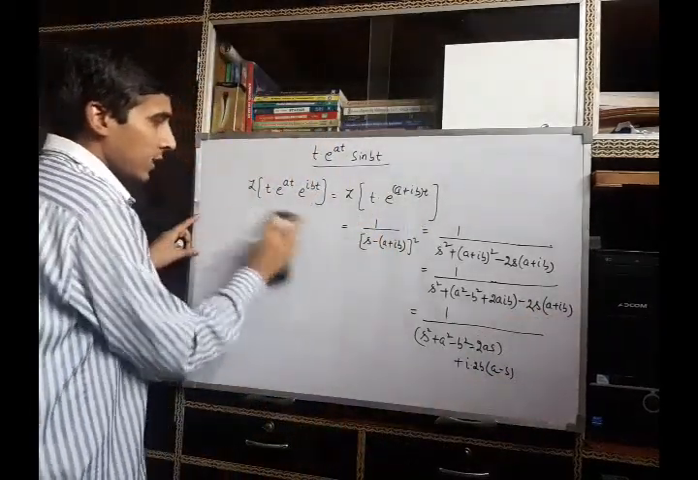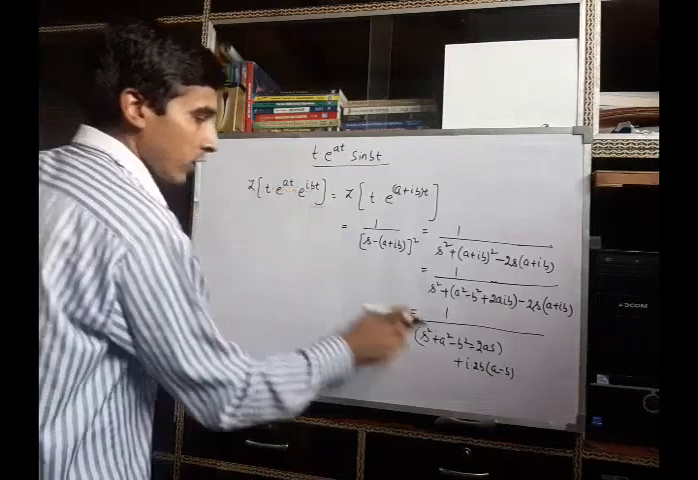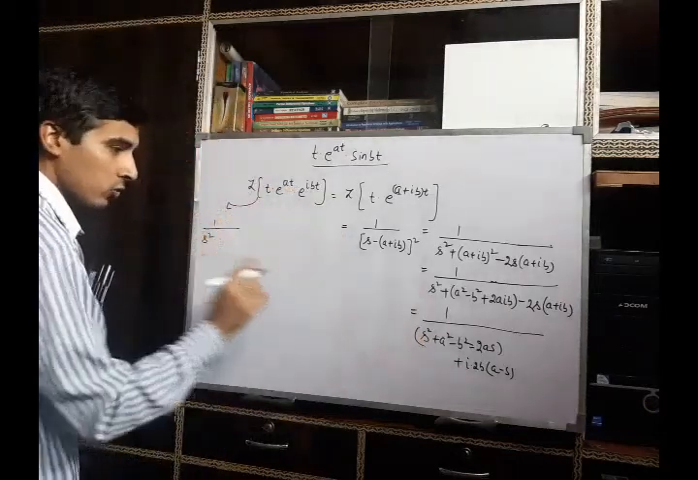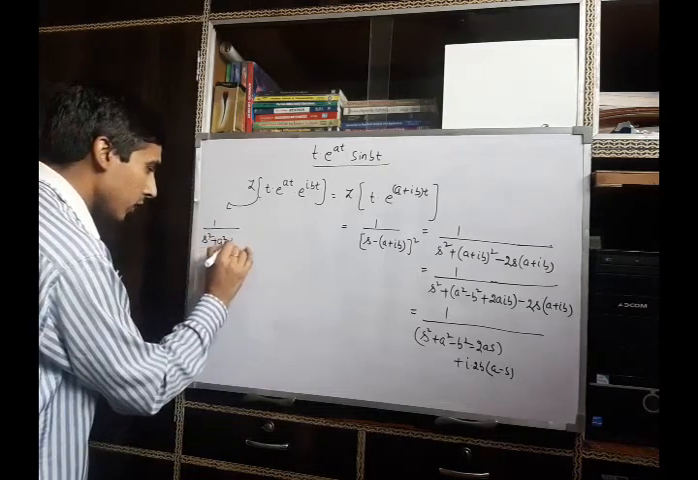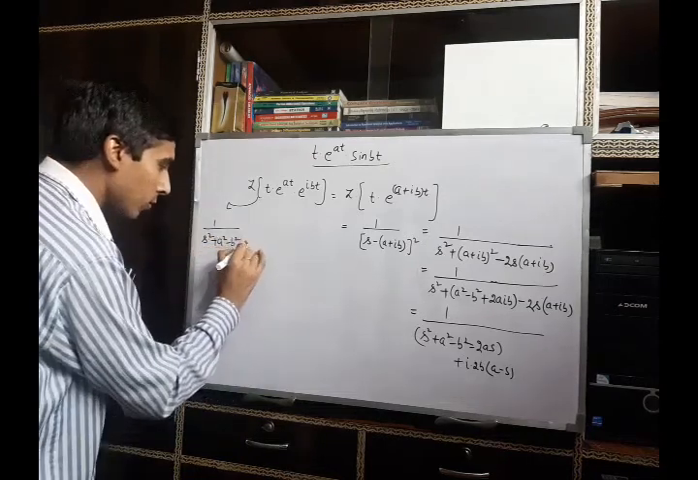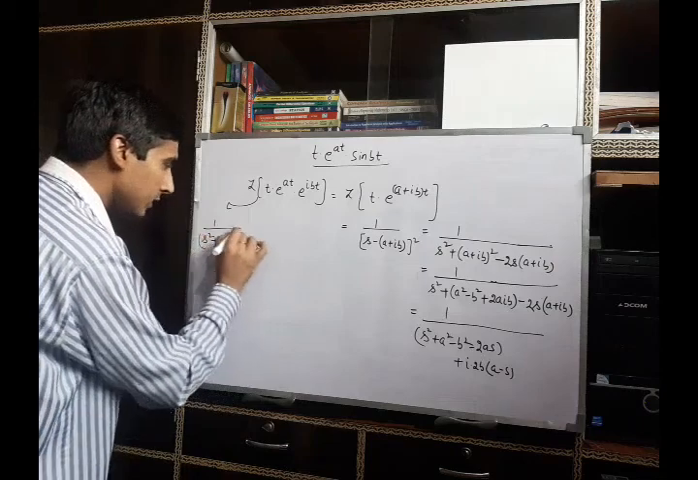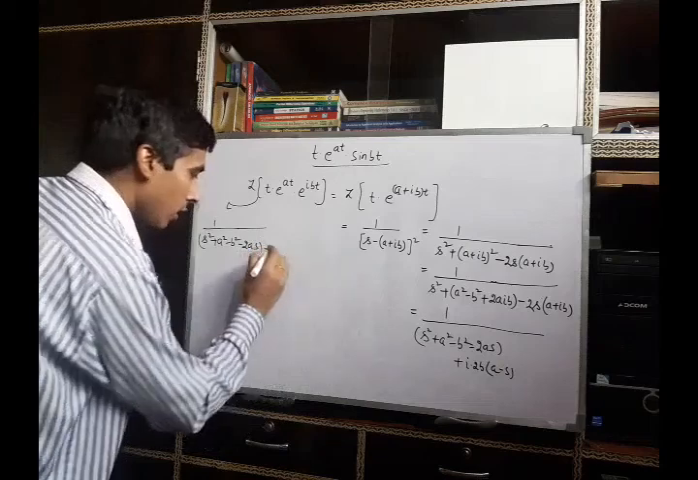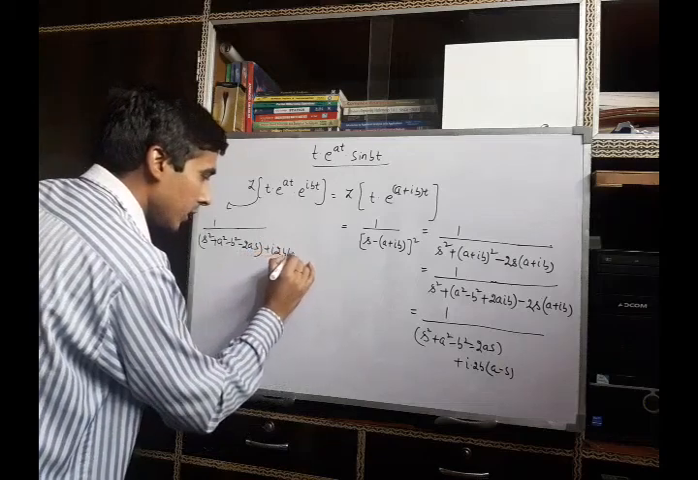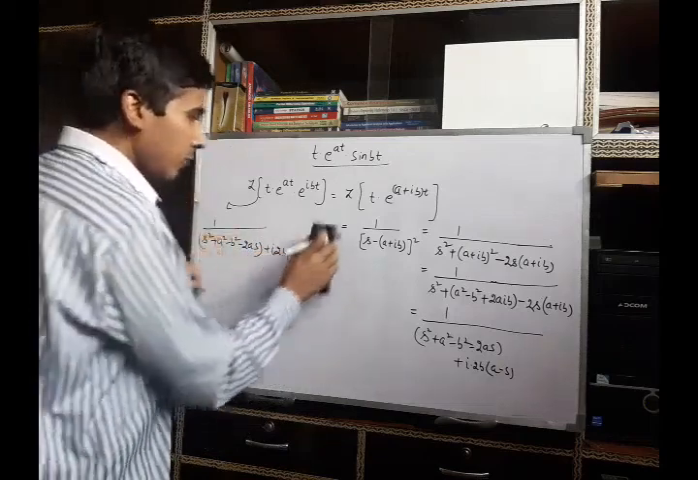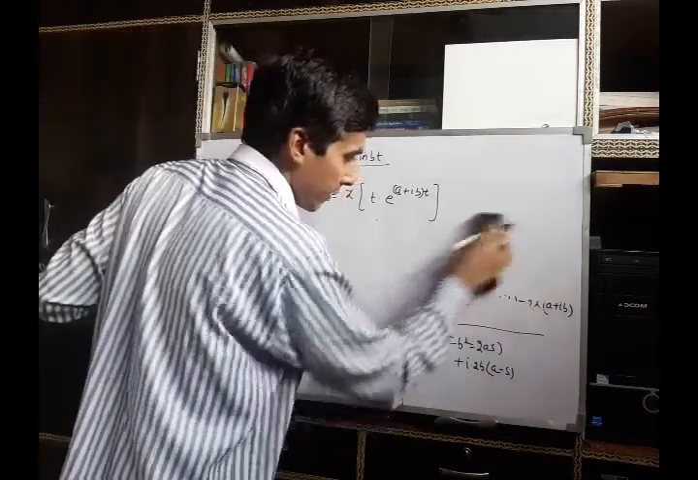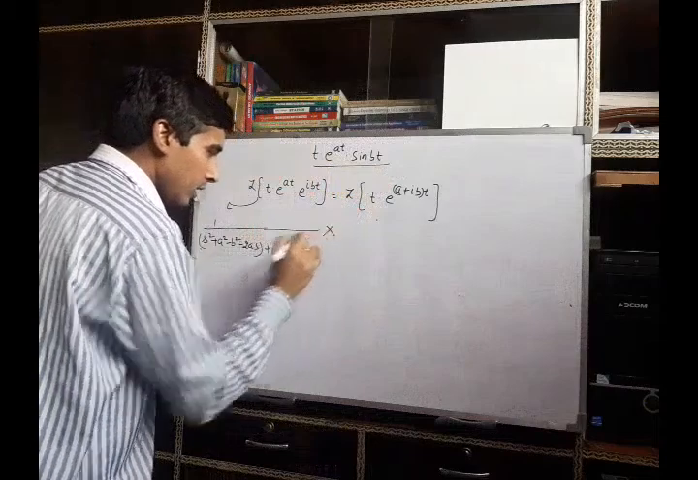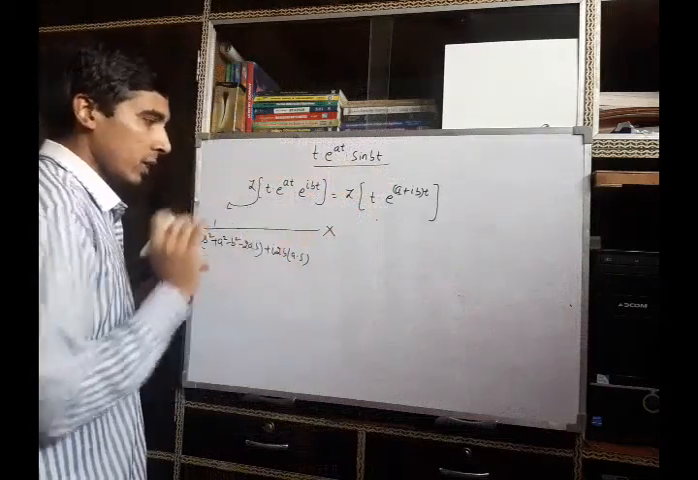So we get the Laplace transform of this function is 1 upon s square plus a square minus b square minus 2as plus iota times 2b(a minus s). Then by rationalizing the denominator, that means we multiply the numerator and denominator with the same terms, and the term